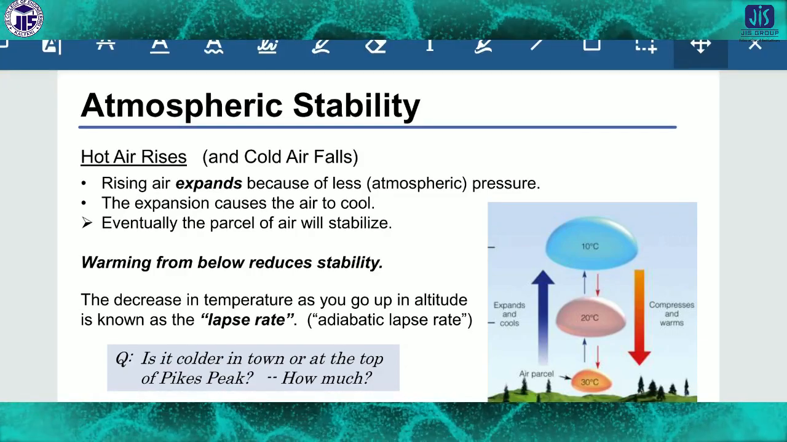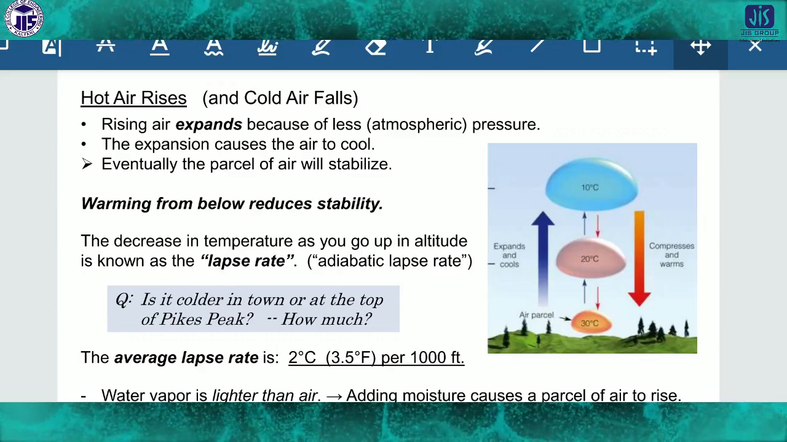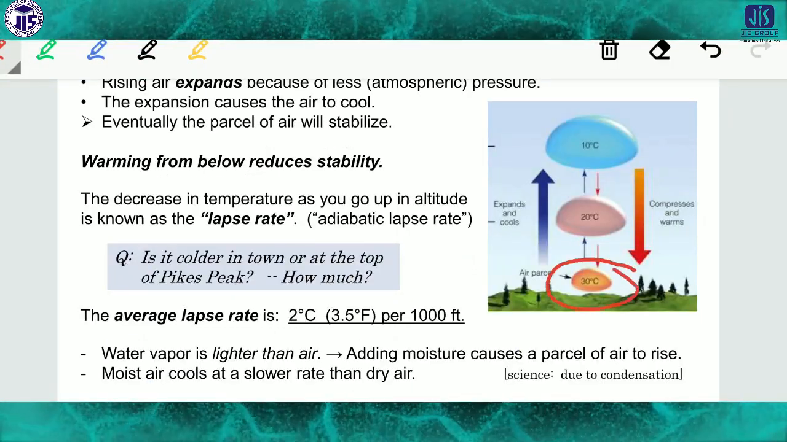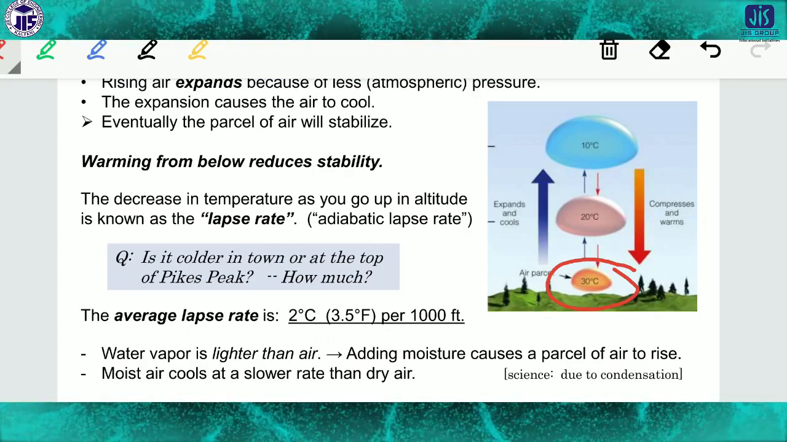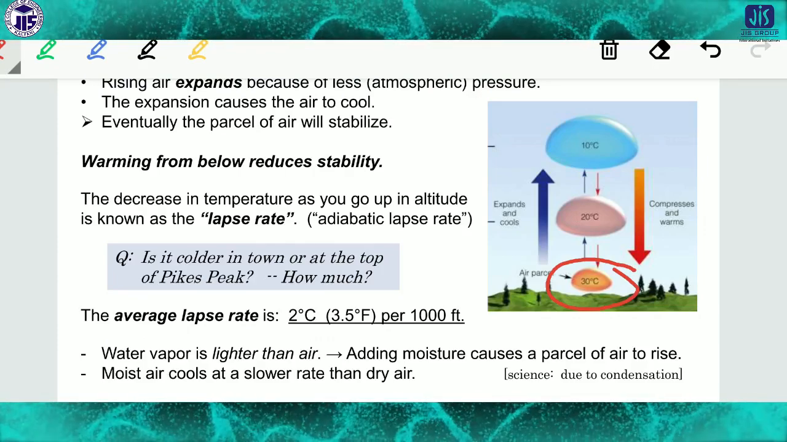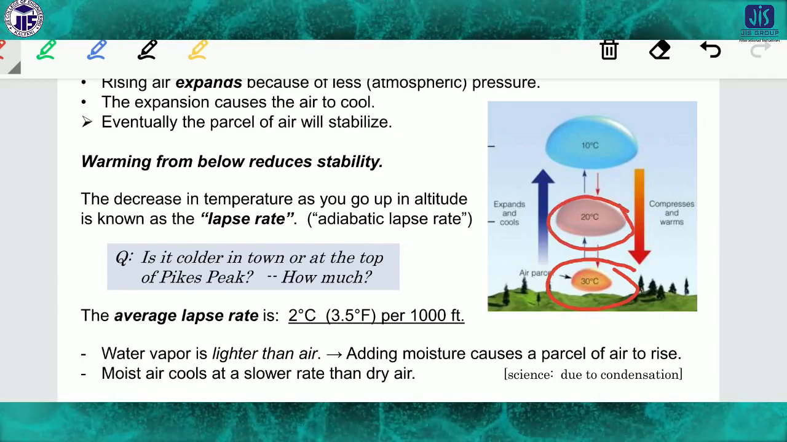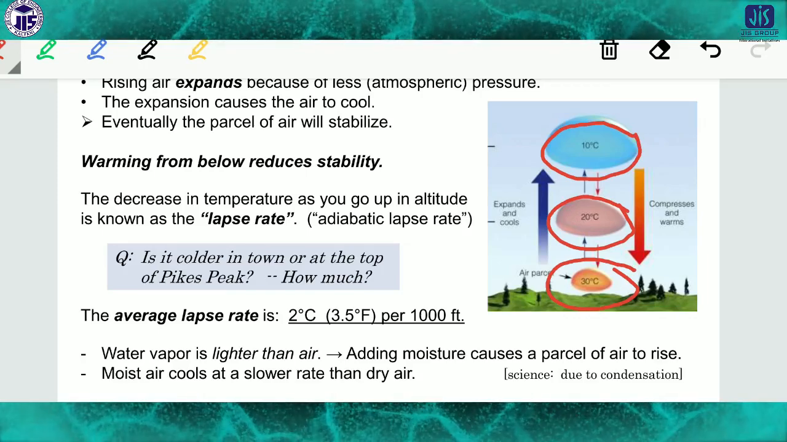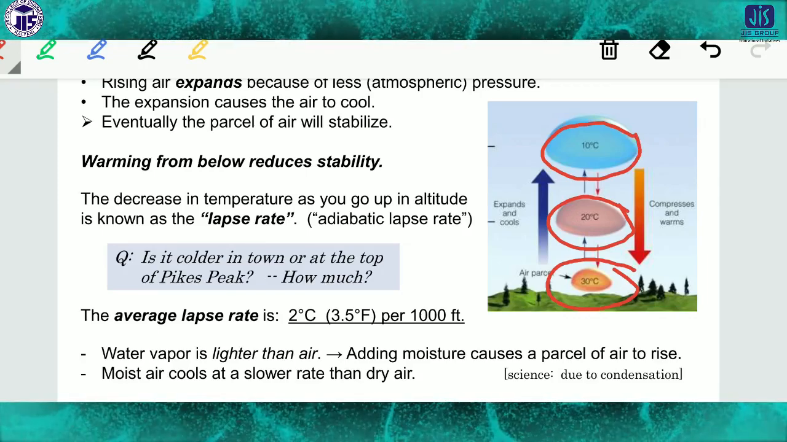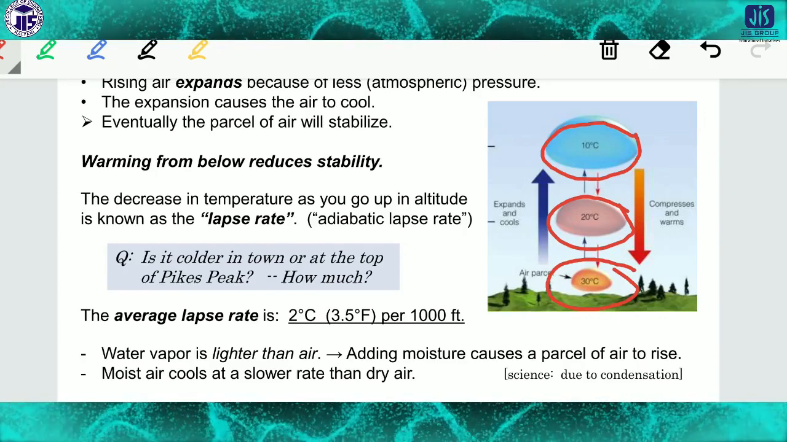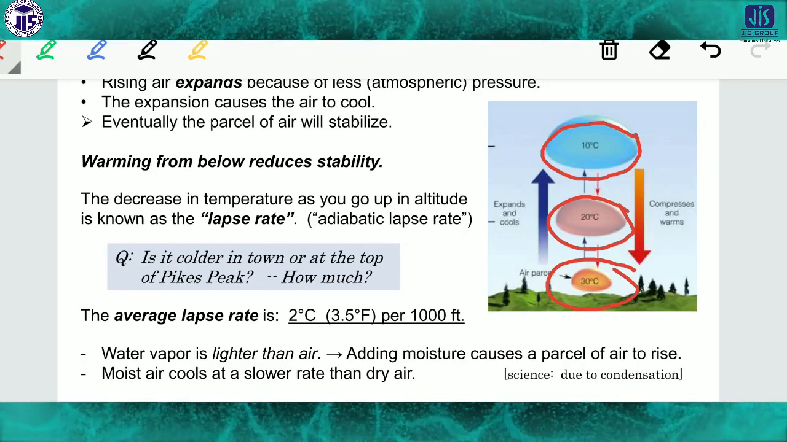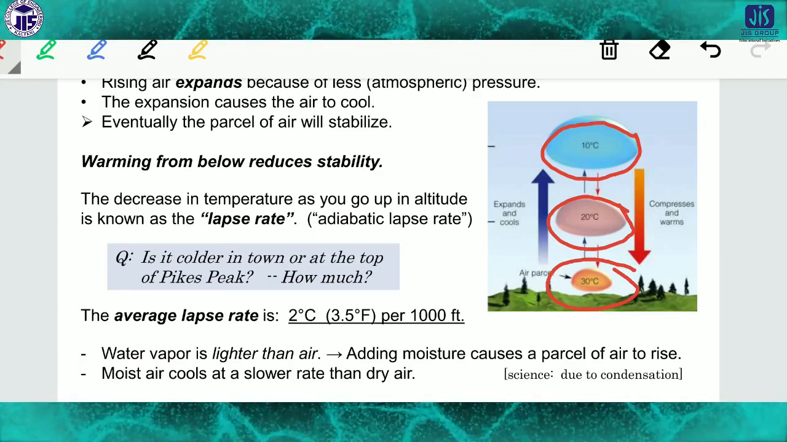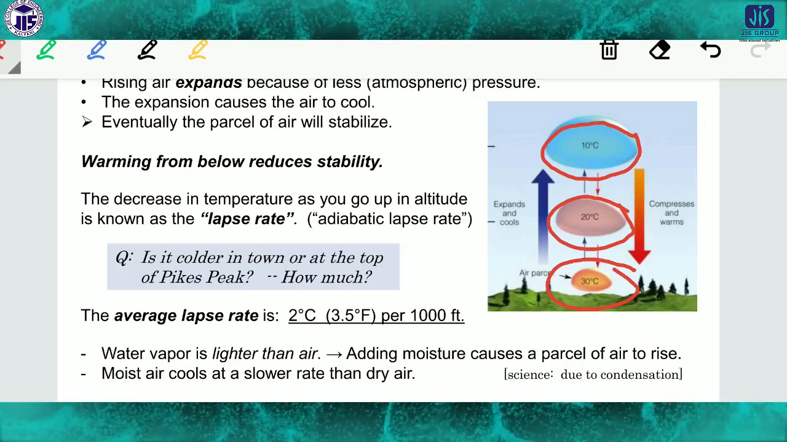If you look at the picture carefully, just concentrate here that at the ground level the temperature is 30 degrees C. But with increasing altitude, that is, increasing height, the temperature decreases. It is 20 degrees C and then 10 degrees C. So if the temperature decreases, then expansion occurs, and this expansion is due to the air cooling. Eventually the parcel of air will stabilize. Warming from below reduces stability.